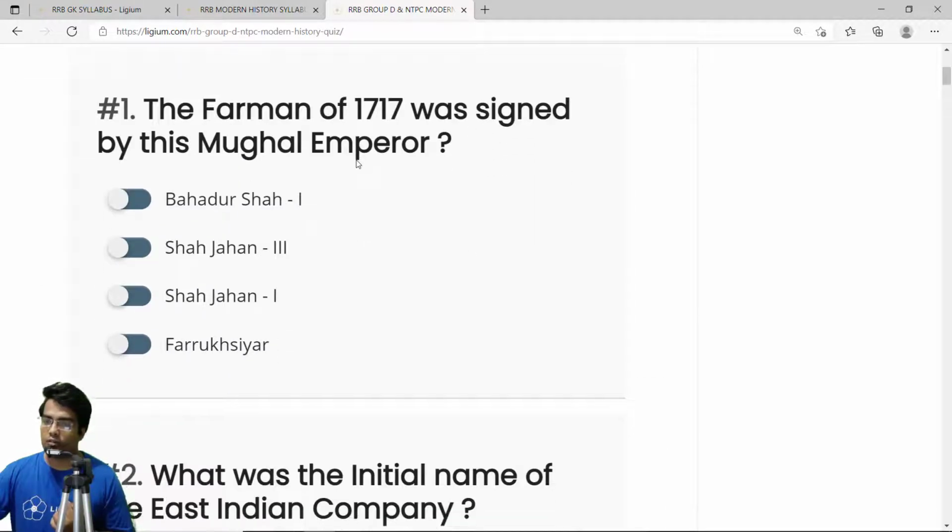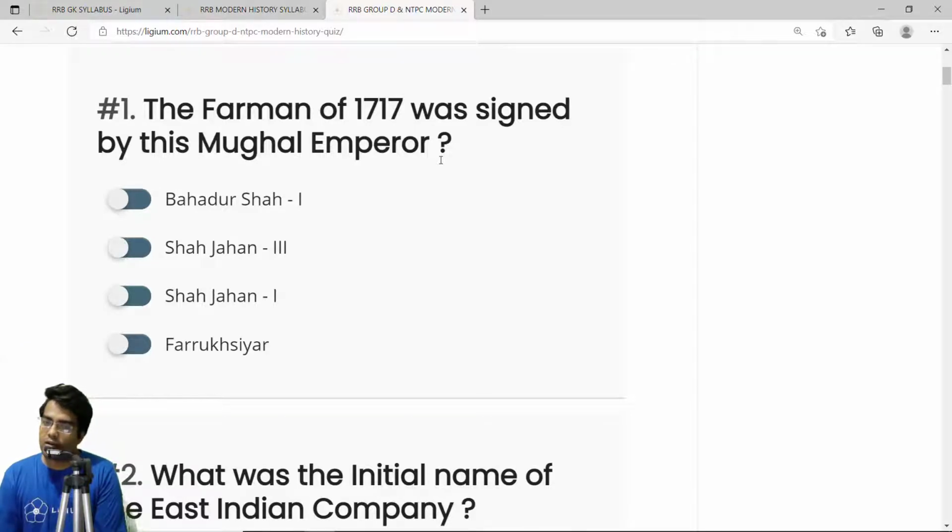The Farman of 1717 was signed by this Mughal emperor. So the Farman of 1717 was a landmark in Indian history. Because of this Farman, the English were able to get a lot of power in India. And this Farman was signed by the Mughal emperor Farrukhsiyar. And even this Farman was really a foolish one.